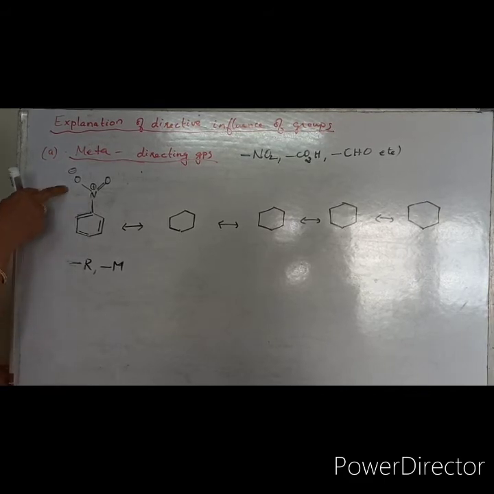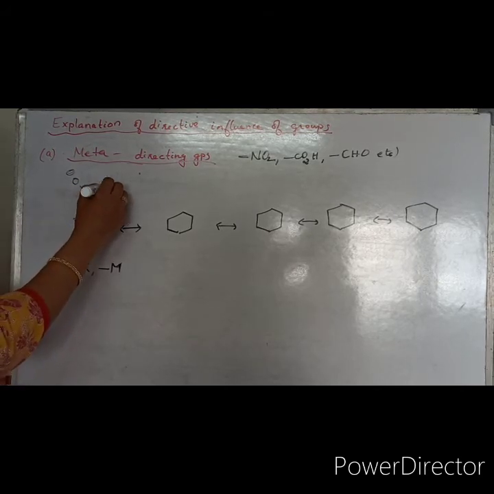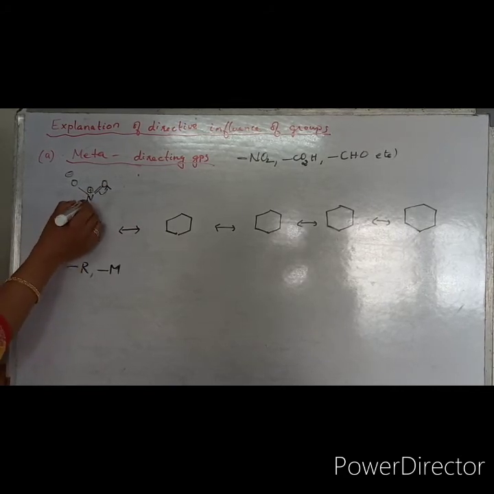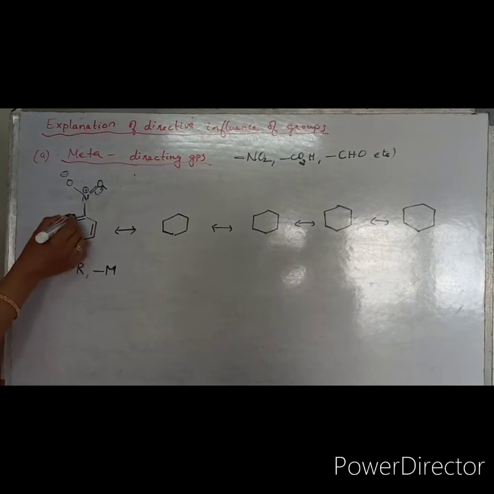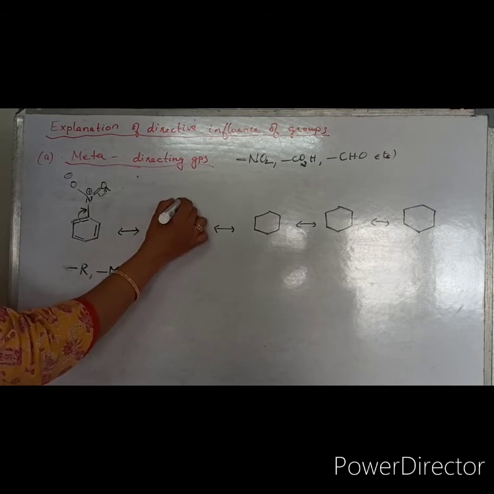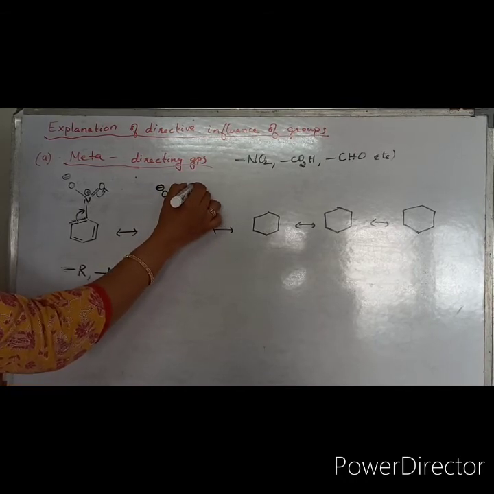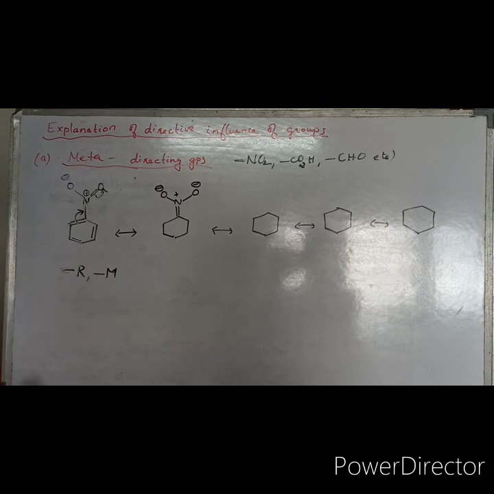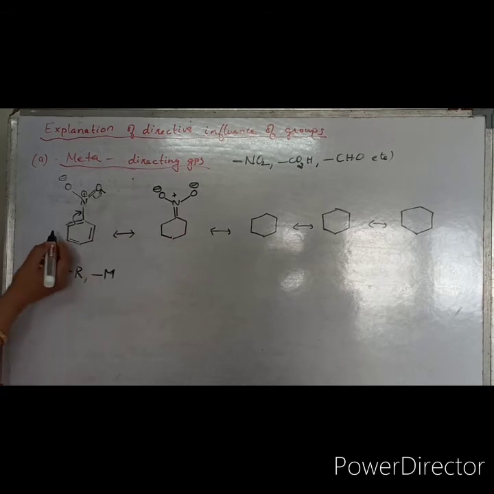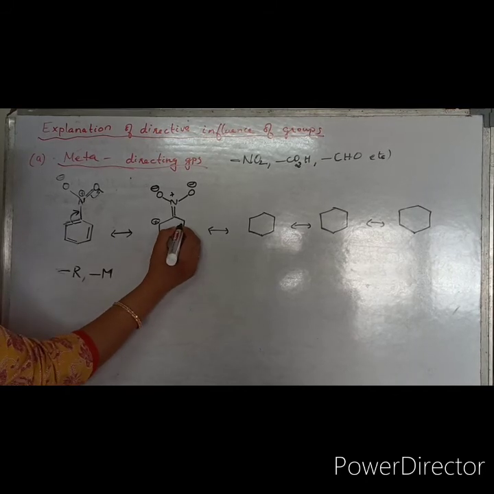So here nitrogen is attached to two electron deficient oxygen atoms. So what will happen? This electron deficient nitrogen will be pulling this pi electron towards it. Okay, so that means nitrogen already electron deficient, which is more electron deficient. So this will be pulling electron density from the ring towards it. So here a new double bond will be formed with nitrogen with the positive charge. This oxygen remains as such. This pi bond becomes lone pair and this oxygen now has a negative charge. So here what happened? This bond is cleaved. So this carbon is okay, new pi bond is formed, but this carbon loses its bonded pair, hence positive charge is developed. So here pi bond as well.